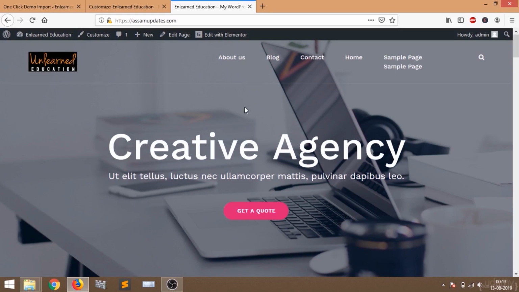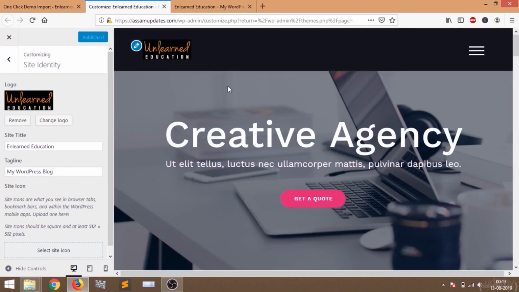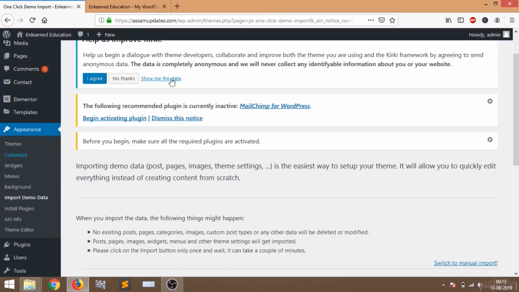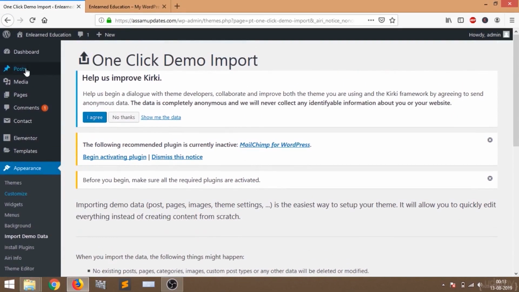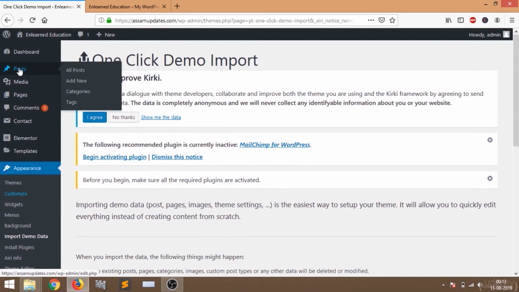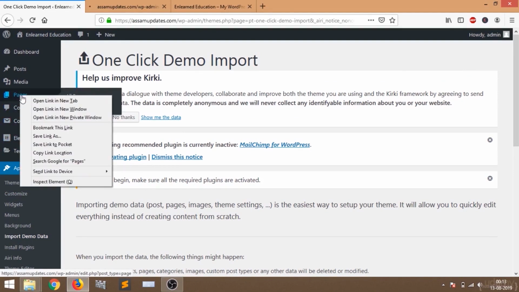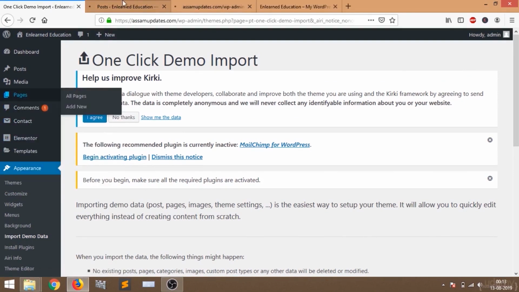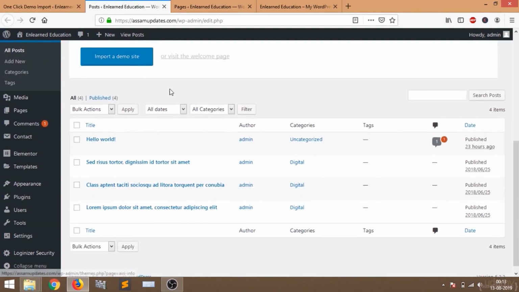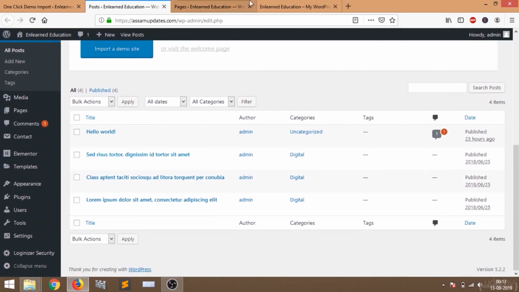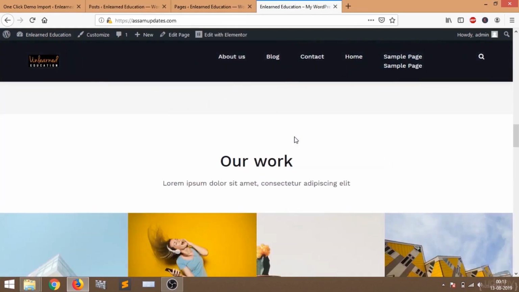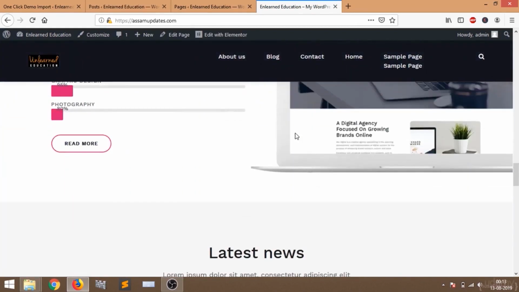Now we are going to delete the unnecessary pages and posts. For that, go to dashboard and click on posts. I'm going to open the posts in a new tab and also the pages in a new tab. I'm going to delete all the unnecessary pages and posts. You can see there are some demo posts.